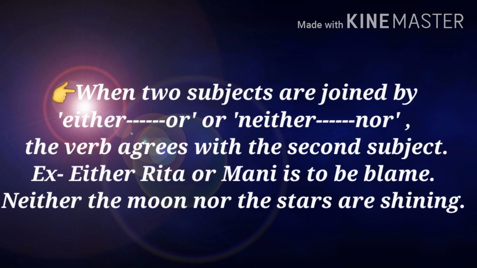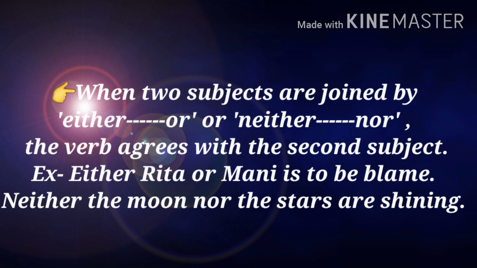Now our next rule is: when two subjects are joined by "either or" or "neither nor," the verb agrees with the second subject. Example: Either Rita or Mani is to be blamed. In this sentence, there are two subjects. First is Rita and second is Mani. So students, these two subjects are joined by "either or." So the verb will agree with the second subject. And here the second subject, which is Mani, is singular. So our verb will also be singular.